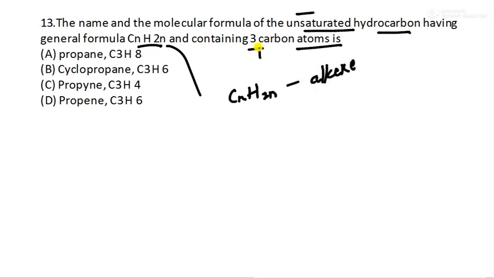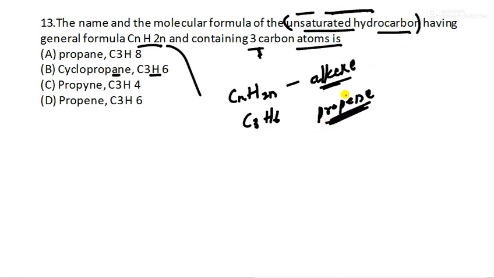So if n is 3, this becomes C3H6. But they have asked unsaturated, so it can't belong to alkane. Therefore, it is propene, the double bonded one. Option number D is the right choice.